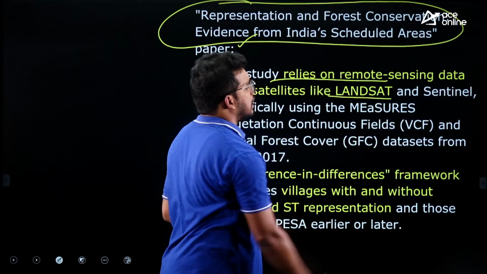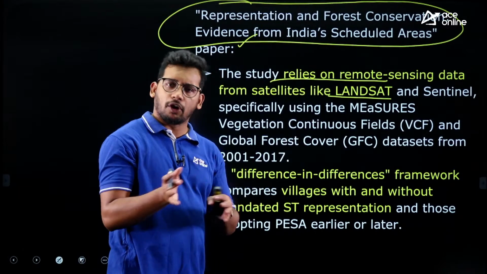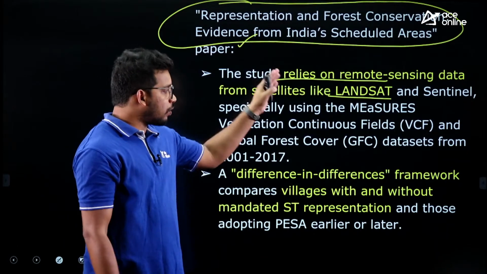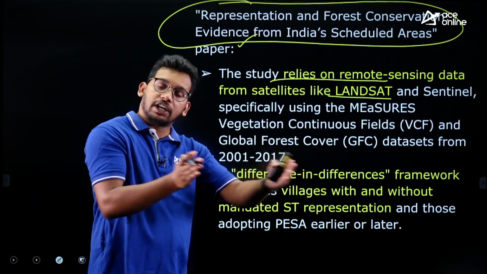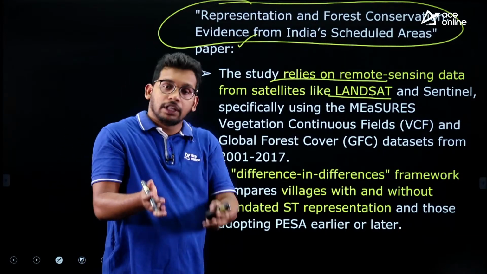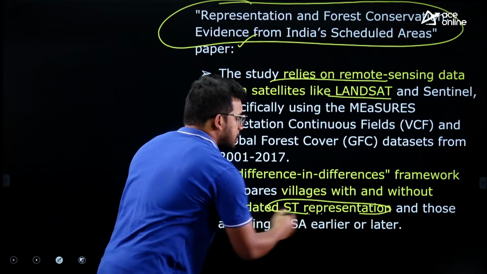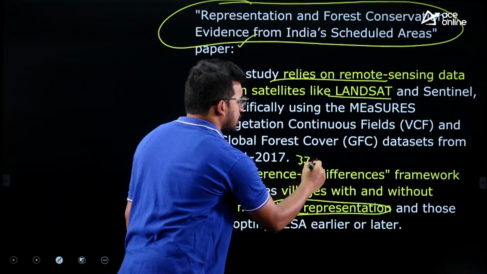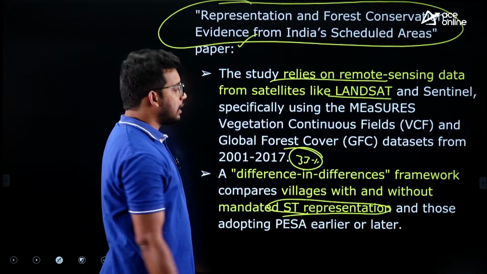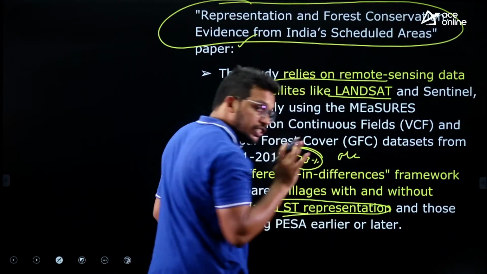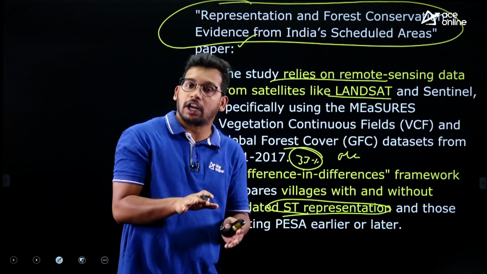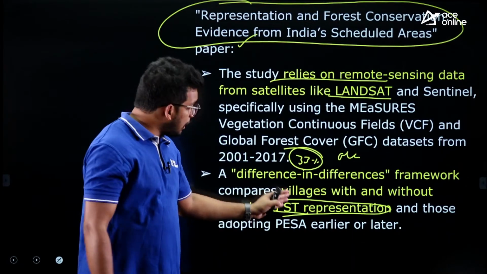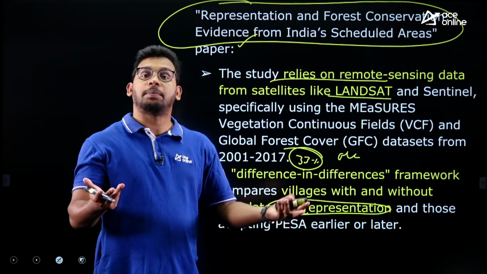There are a lot of satellites, Landsat and others, not only in India, but also satellites deployed by the European Union and others. They collected the data and differentiated the regions. In some regions there will be more scheduled tribe representation, right? Usually 33% reservation is given for women, and then according to the population in that panchayat, reservation is given to scheduled castes as well as scheduled tribes based on their population percentage. But in tribal regions, there are more tribes, 90% of tribes are there.